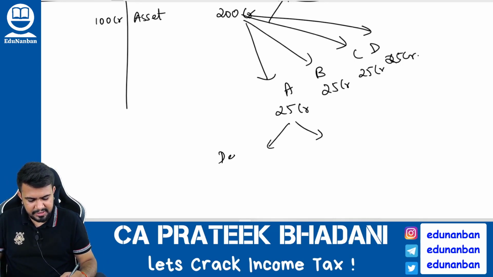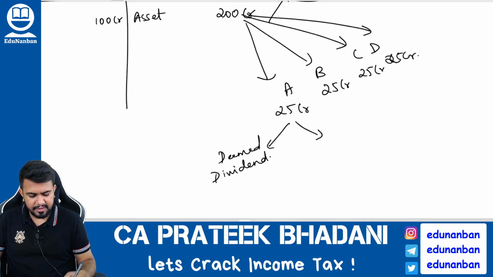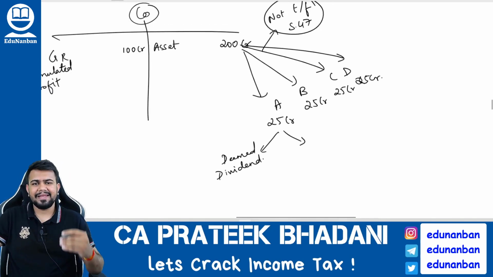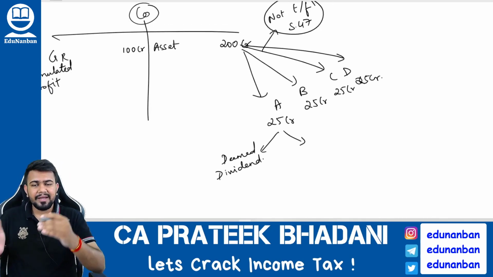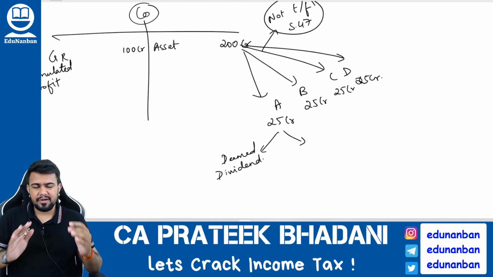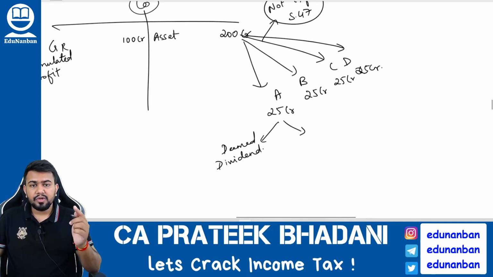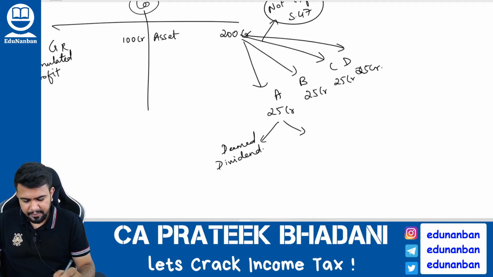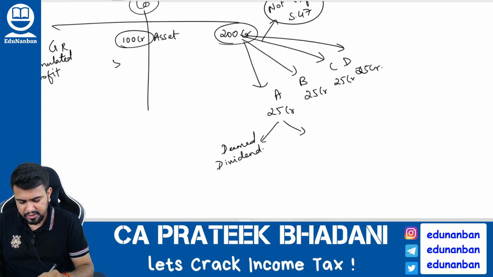First is what? Deemed dividend. Deemed dividend we will learn in the income from other sources chapter. There also I will be telling you the same point, that when a company is giving its assets to the shareholder on liquidation, then to the extent of accumulated profit, the distribution will be called deemed dividend. Now listen here. This asset is how much? 200 crores. General reserve is how much? 100 crores. So it is 50%.